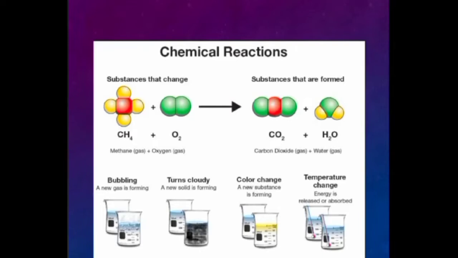Bubbling means a new gas is forming, and turning cloudy means a new solid is forming. Color change means a new substance is forming, and lastly, temperature change means energy is released or absorbed. And this is the chemical reaction that is formed and changed.